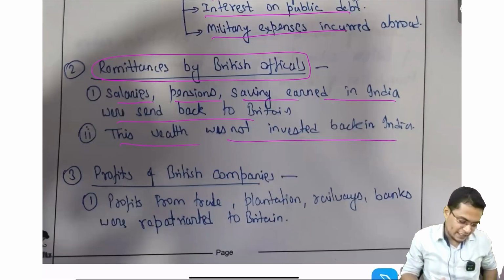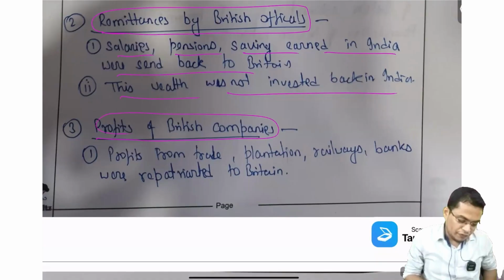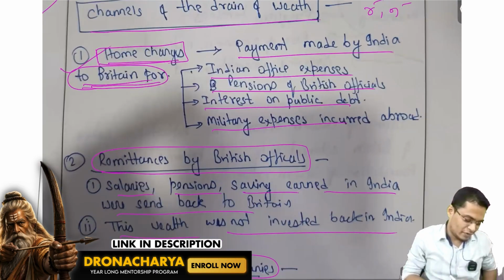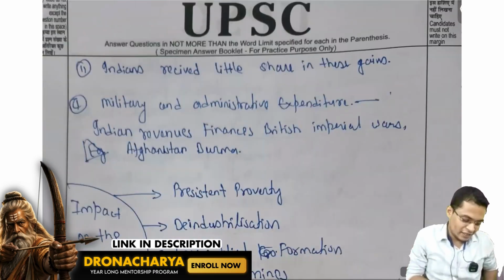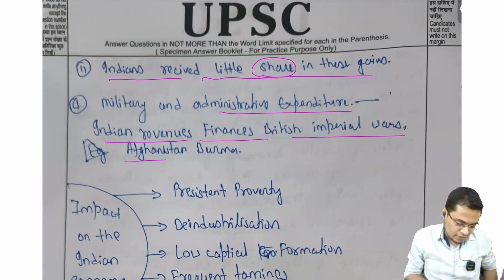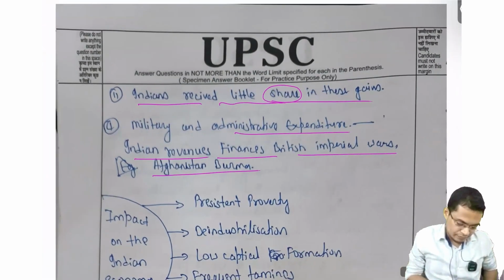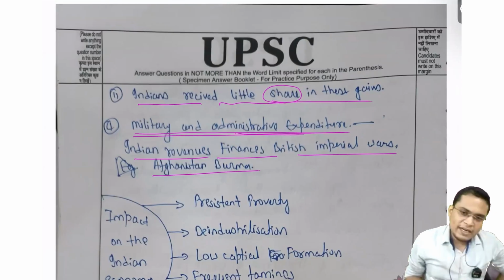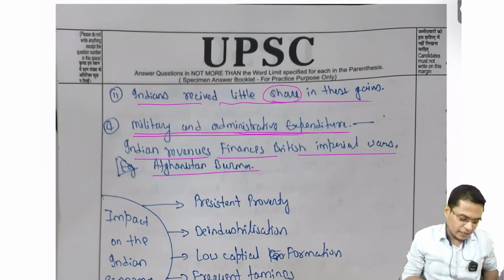This wealth was not invested back in India, okay, so poverty, profit of British companies, so profit from the trade, ठीक है, yes this is also a good point, profit. So I think बाकी लोग आप लोगों ने मिस कर दिए थे, उन्होंने add किया। So India received little, what is that, share in this gain, okay, military and administrative expenditure, so India revenue financed British imperial wars, so Afghan burden, yes this is also. So I think this is more of impact, you can say this also, this is also a way ना, because British expanded their interest, their territory through Indian revenue.